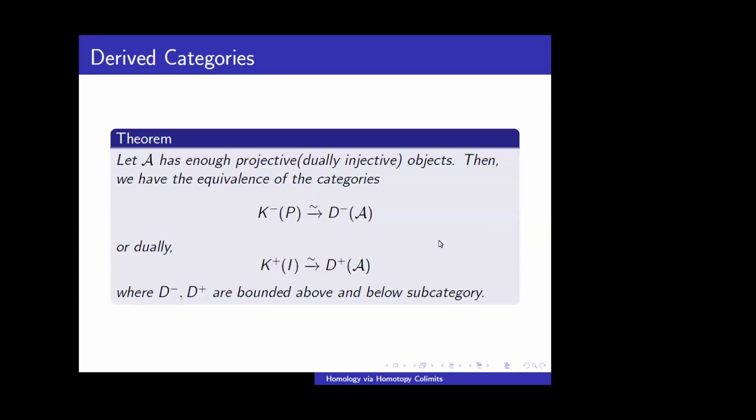Now, in classical homology theory, you have the notion of projective resolution or injective resolution. Similarly, here also we can have the equivalence of these two categories. So K minus P is the bounded above category of projectives. This is completely equivalent to D minus A, the bounded above category of A. Or dually, the dual statements also hold. So these isomorphisms give us resolutions of a complex, basically a bounded above or bounded below complex.